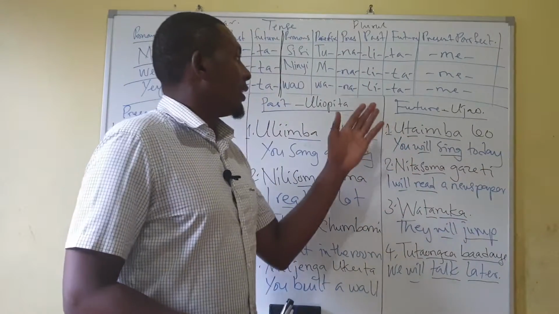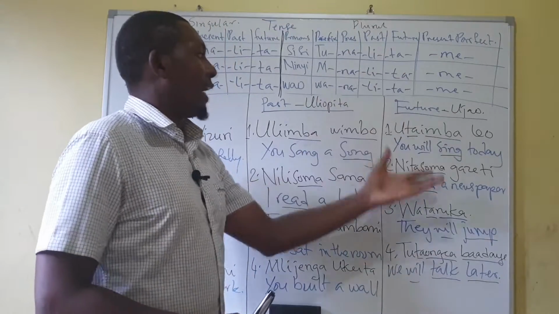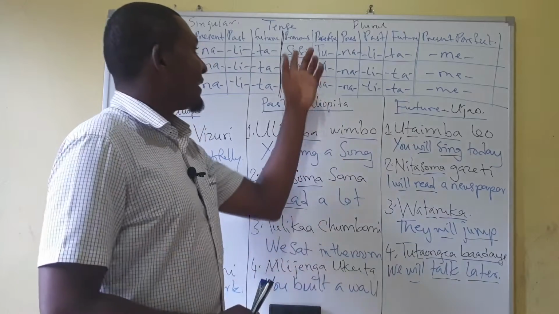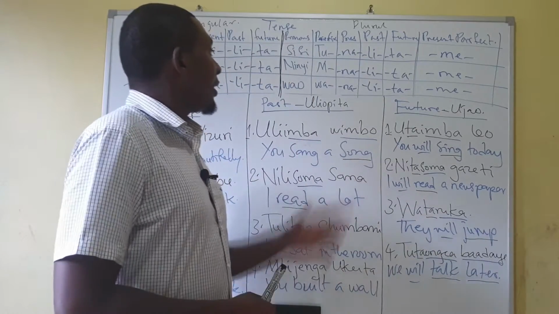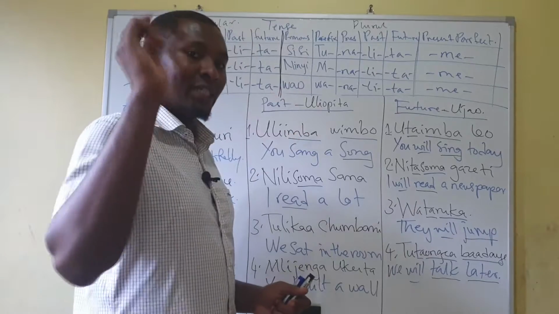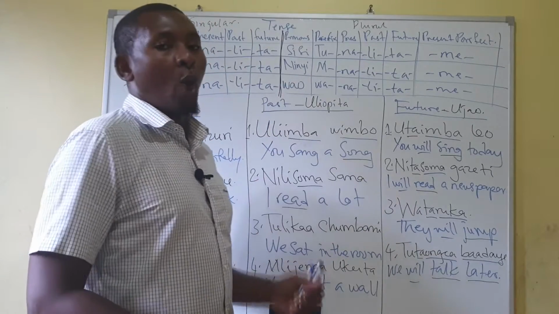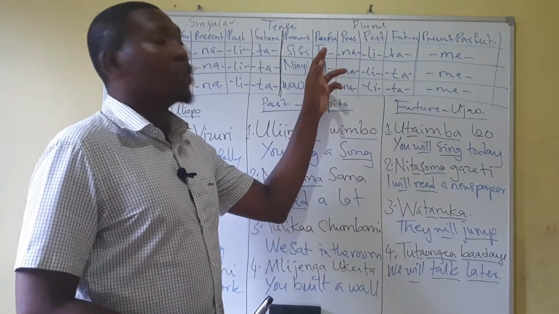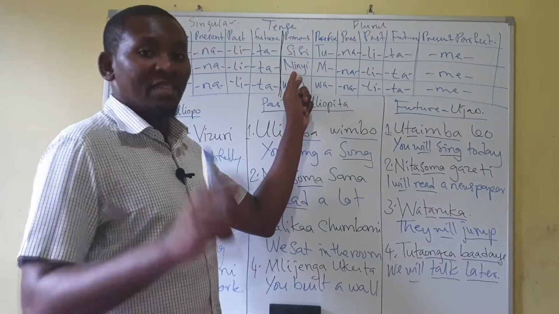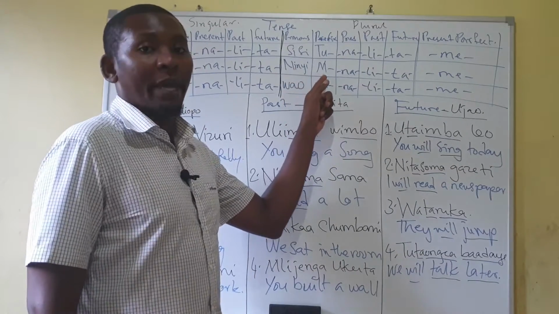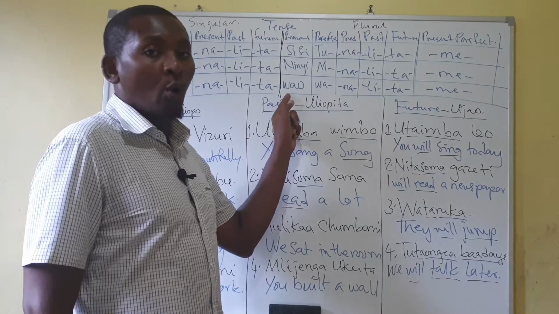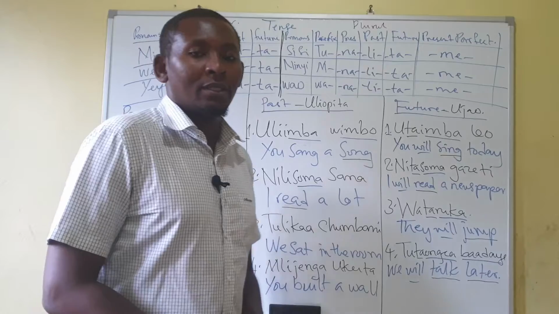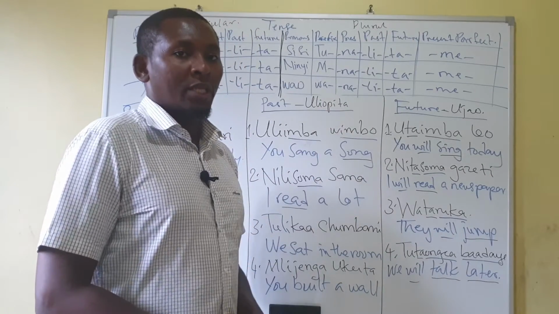Okay, let's go to the plural side. On the plural side, as we said, the pronoun as usual, sisi means we, ninyi is you guys, and wao is they. Sisi is represented by tu, ninyi, you guys, is represented by m, and wao is represented by wa. And of course, the same goes for the singular.